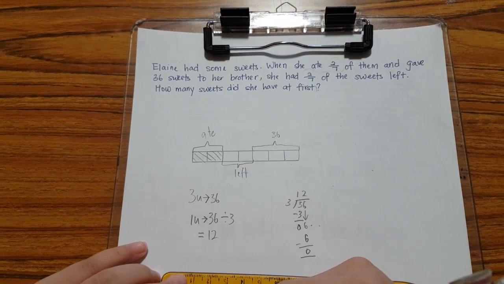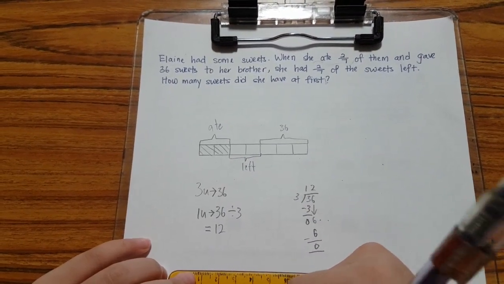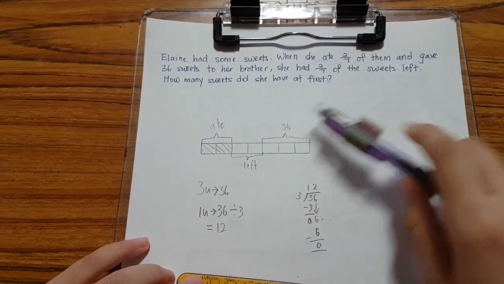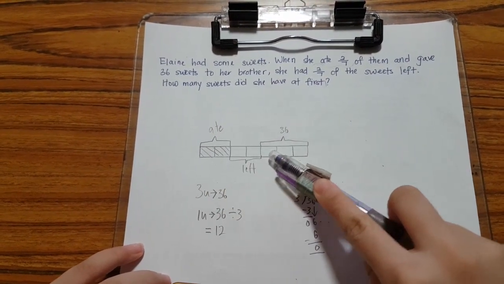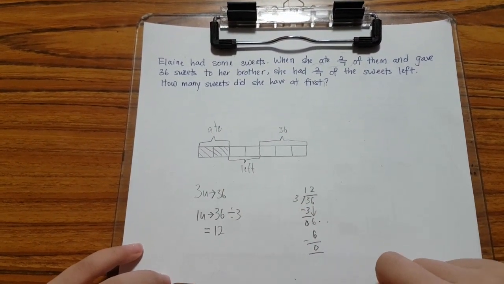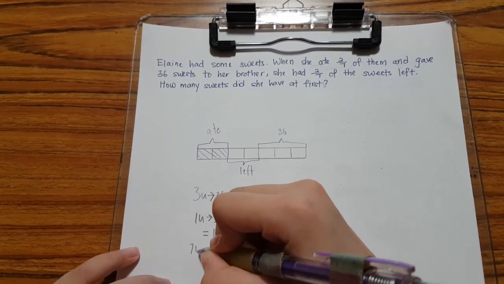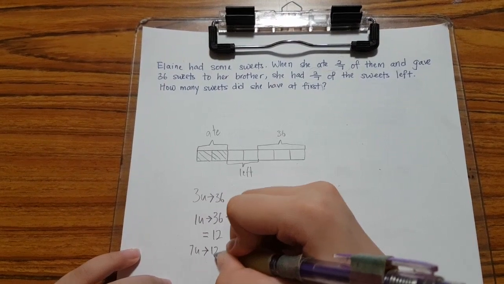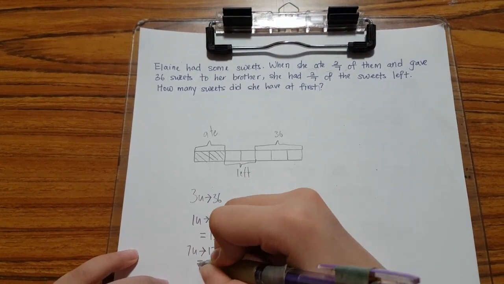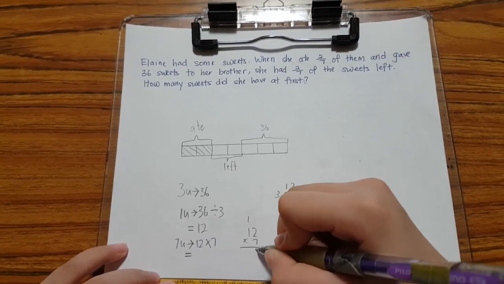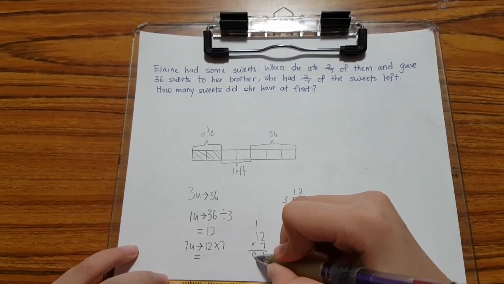But that's not the answer. They are asking us how many sweets she had at first. And there's 1, 2, 3, 4, 5, 6, 7 units. And that will be how much she had at first. So 7 units is 12 times 7. And that will give us our answer. And our answer will be 84.